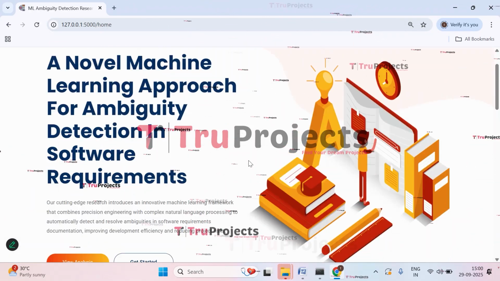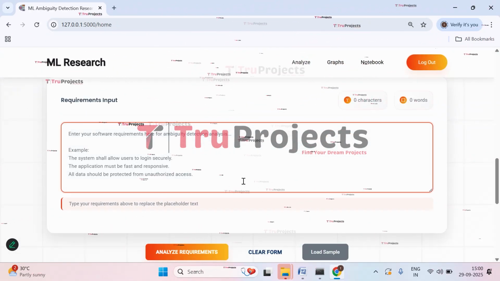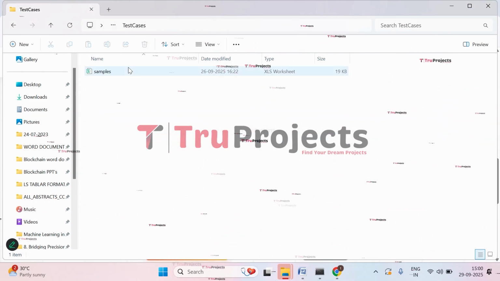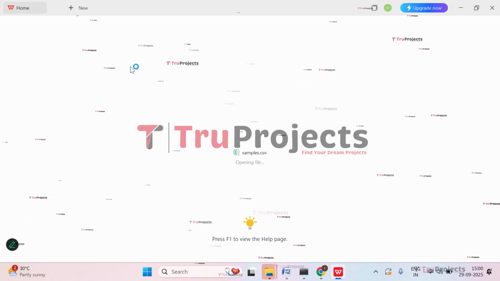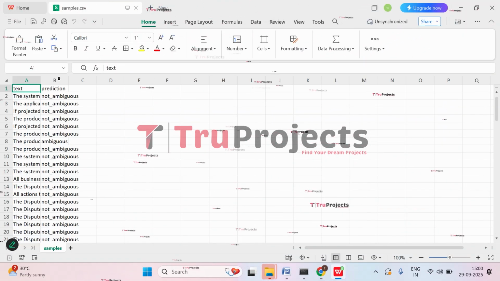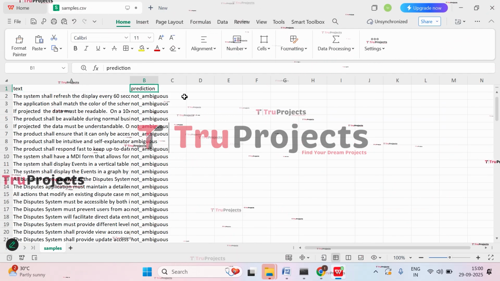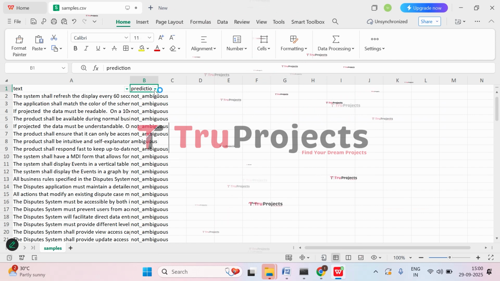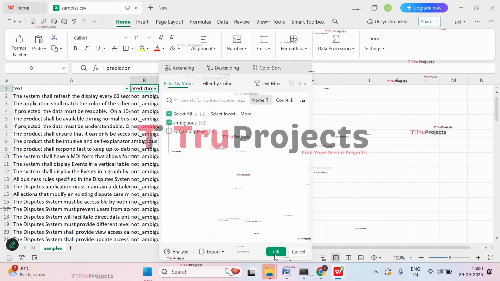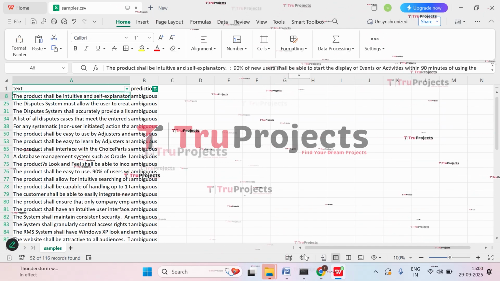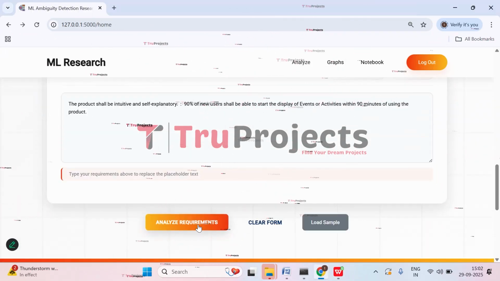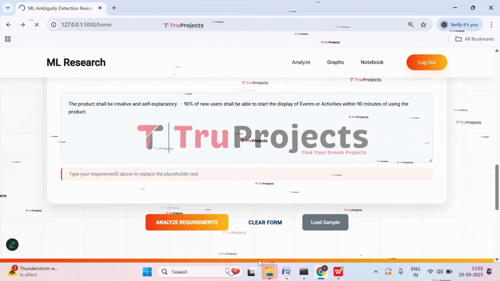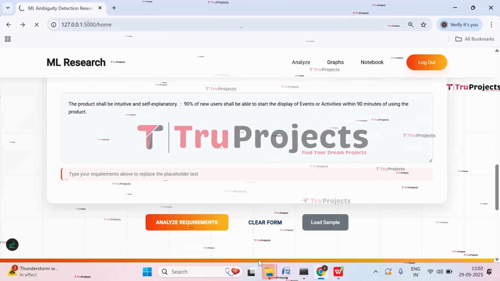So first, let's do the prediction. So let's give here open test cases, open samples. So let's apply filter to it. Click on OK. So let's check with this one. Now click on Analyze Requirements. So this given information will be pre-processed at the backend. It will be fed to the trained model, and then the trained model will give us the output. So just wait for a while.